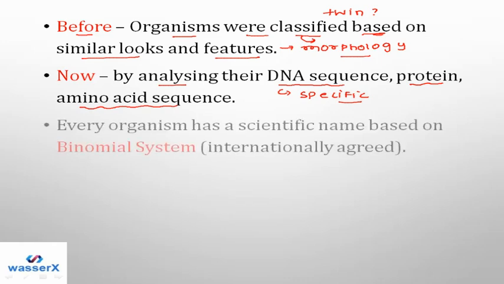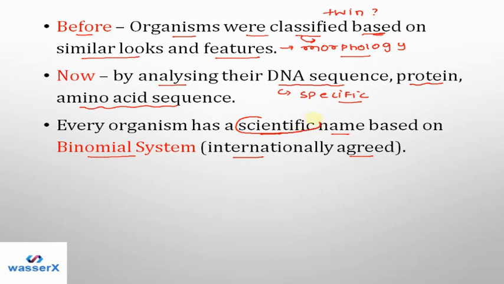Now, every organism has a specific scientific name based on the binomial system that is internationally agreed. So if I want to call a particular organism, I have to call it by the scientific name when I'm talking about science. So why do we need a scientific name? Can't we call it by just the normal name that we are using? No. Let's take an example.